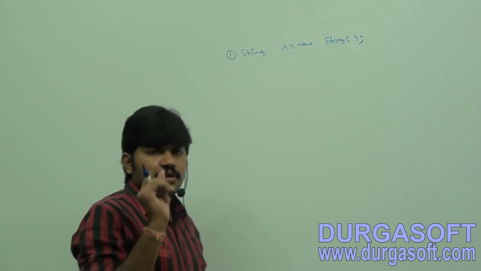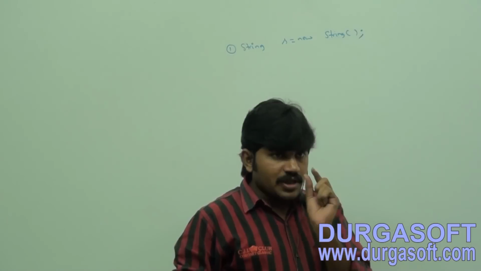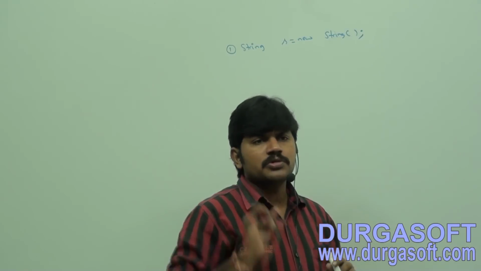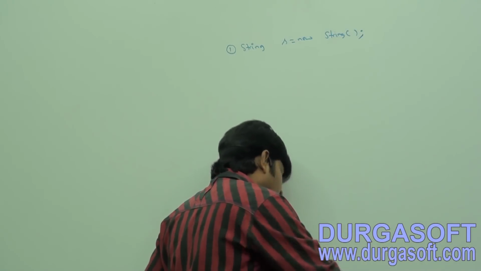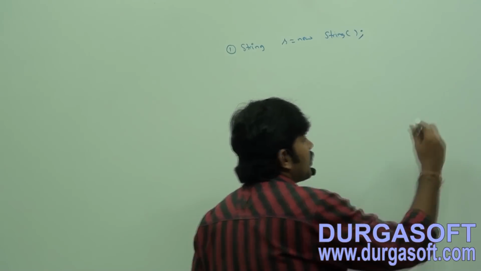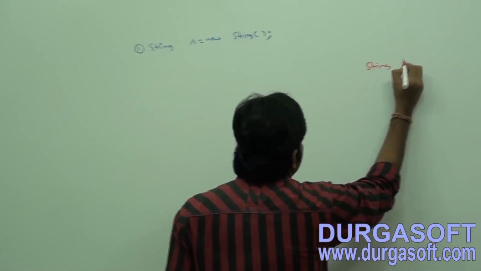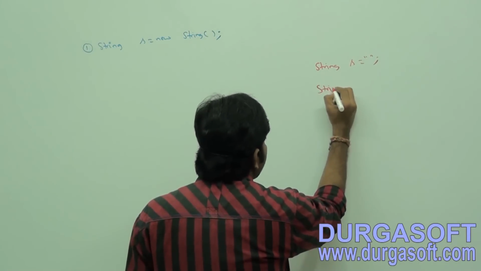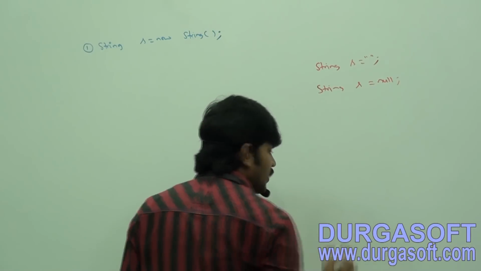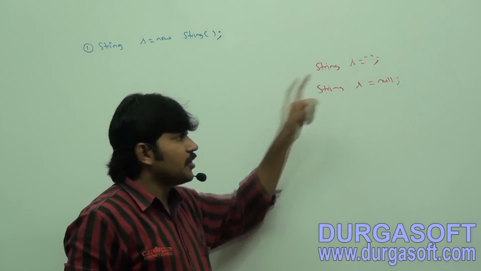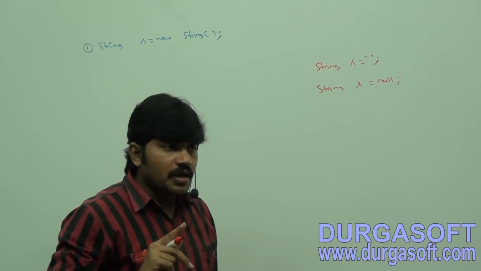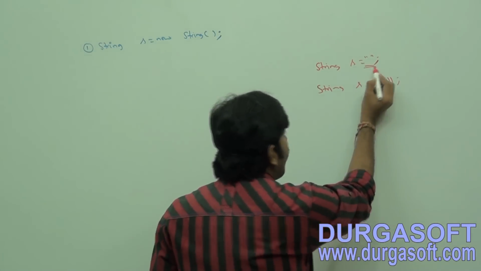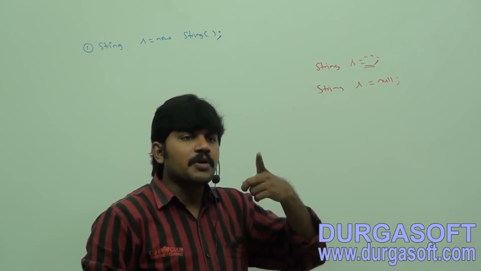Make sure you are clearly aware of this: an empty string object is a string object which has zero length. Most people have a big doubt here. If I take String s = "" and String s = null, what is the difference between these two? Are both the same or both different? Both are different. In the first case, a string object is there, but what is its length?